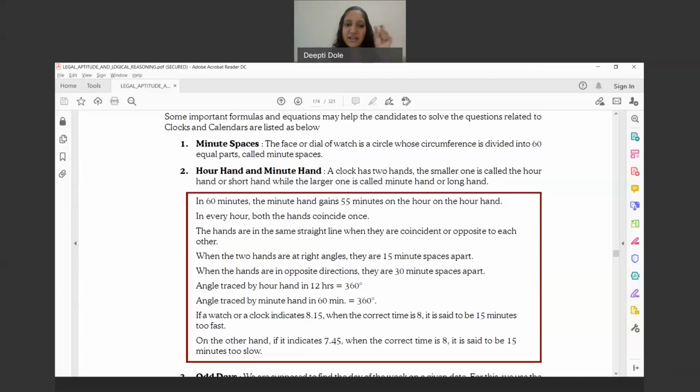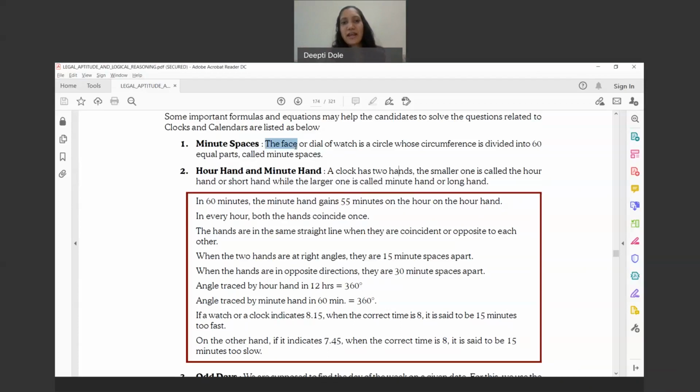So, first understand these key things, what the hour spaces are and what the minute spaces are and so on. I hope everybody is clear that there is an hour hand, a minute hand, and a seconds hand. I guess there is no confusion about it. Now what is minute spaces?